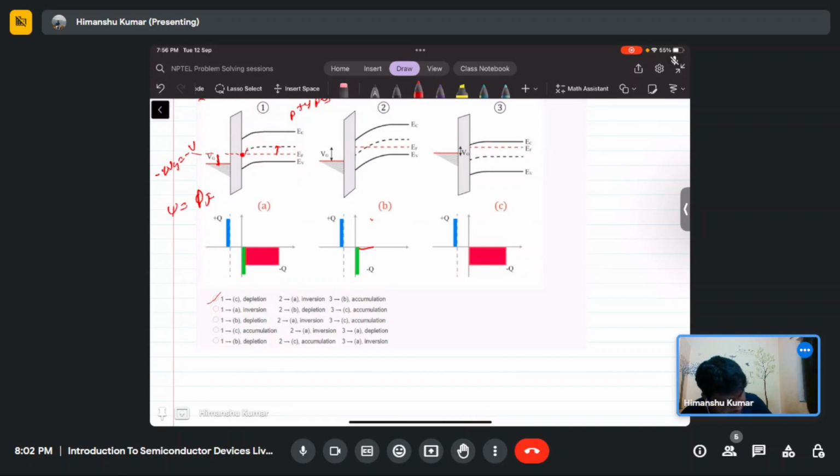At the interface there is positive charge on one side, and at the semiconductor interface there is negative charge. That is only possible if there is accumulation of holes at the interface.